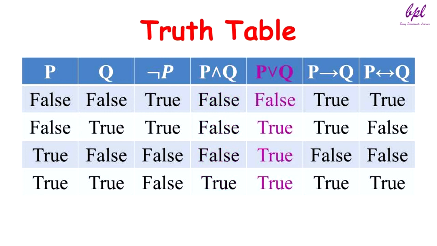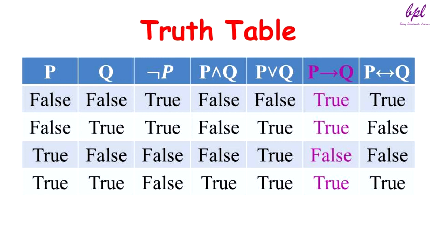Then we have P or Q. Whenever value of P and Q are false, then P or Q will give value false. Otherwise, it will give value true. Then conditional. Whenever the first symbol is true and the second symbol is false, then P implication Q results in false.